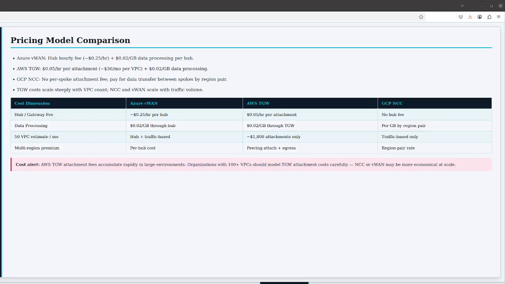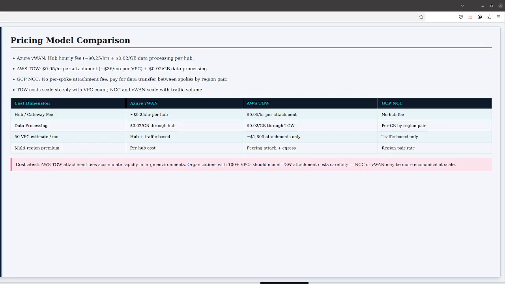Second, and more importantly, Azure charges a data processing fee for all traffic that flows through the hub, currently $0.02 per gigabyte for traffic processed by the hub's routing engine. This data processing charge applies to VNet traffic, branch to VNet traffic, and inter-hub traffic. Gateway charges for the ExpressRoute or VPN gateways deployed inside the hub are separate and scale with the scale units you provision.